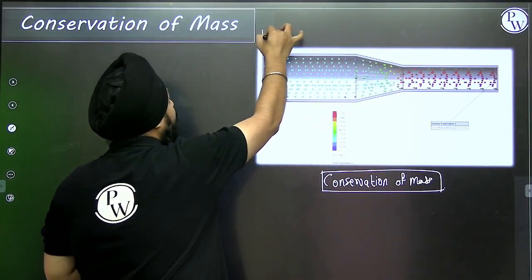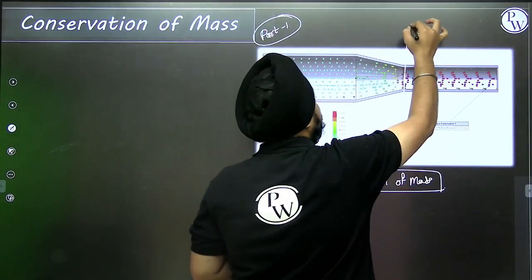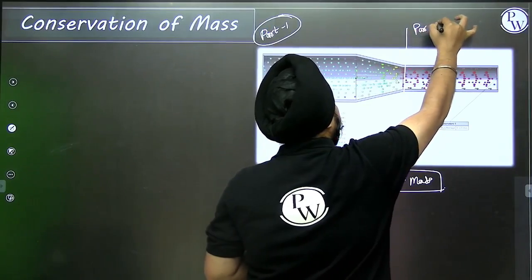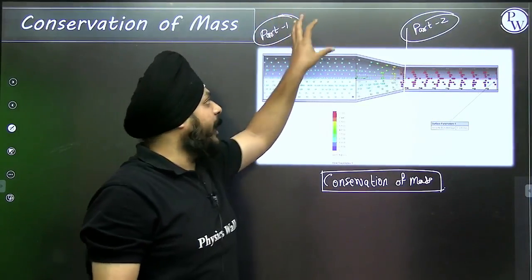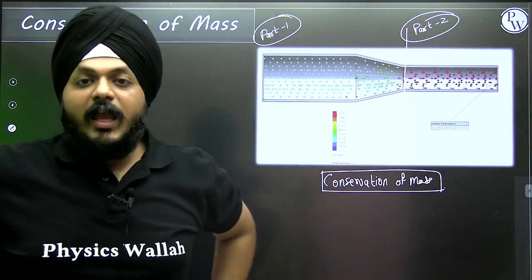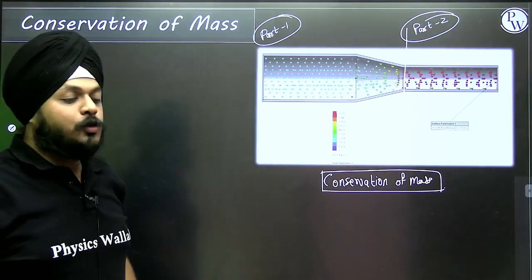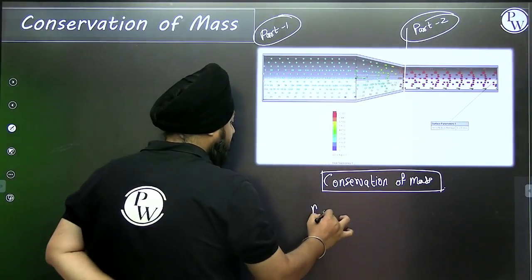Suppose this is part 1, and this is part 2. In between part 1 and part 2, something is common. What is it?